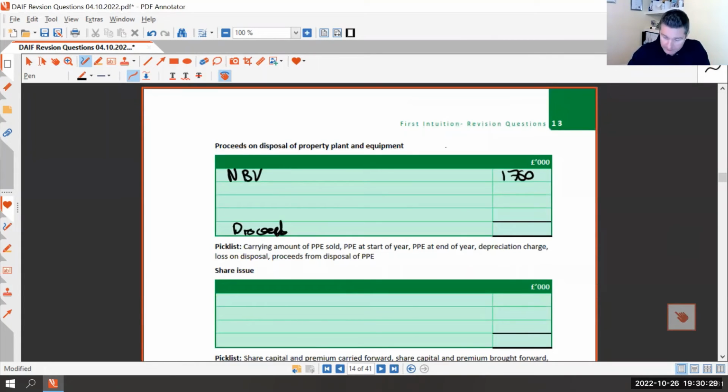We had a loss of 812. So if we've got a loss, did we receive more or less than we held it at? Yeah, you're exactly right. So if we had a loss on it, we must have sold it for £812,000 less than it was held in the accounts for. So 1,750,000 minus 812 gives, so we must have received £938,000 for it. That's all we're interested in. What cash did we receive? Does everyone see A, why we're doing it, and B, where that came from?